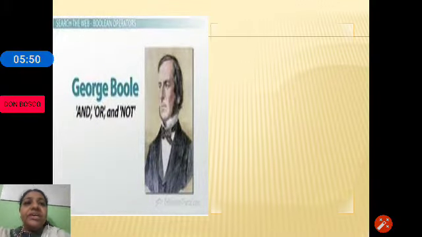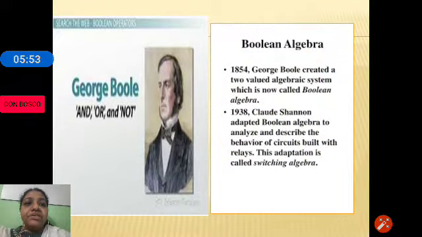In 1853, George Boole created a two-valued algebra in which only two digits were used, zeros and ones, and that system of algebra is called Boolean algebra.